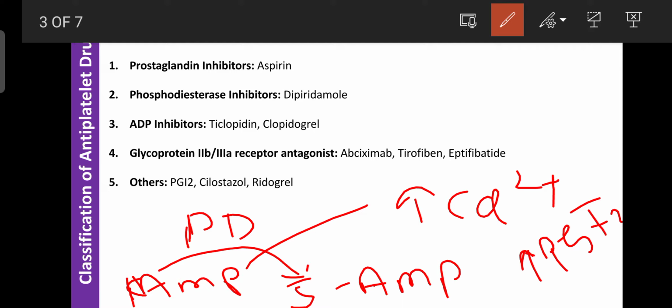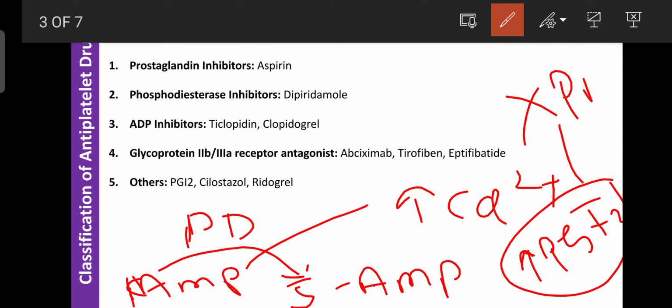But this prostaglandin I2 or prostacyclin can inhibit platelet aggregation. Okay, from the prostaglandins, it is only one component, that is prostaglandin I2, also known as prostacyclin. So this prostacyclin can inhibit platelet aggregation, that is helpful for the treatment of blood coagulation related disorders.